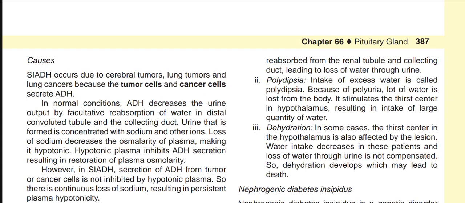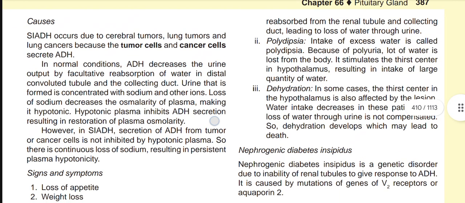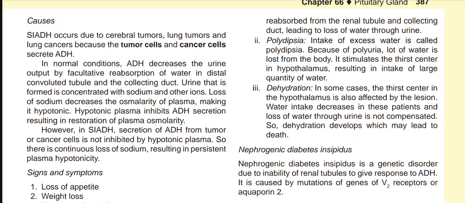SIAD occurs due to cerebral tumors, lung tumors, and lung cancers, because the tumor cells and the cancer cells secrete ADH. In normal condition, ADH decreases the urine output by facultative reabsorption of water in the distal convoluted tubule and the collecting duct. But the urine that is formed is in a concentrated form with sodium and other ions. Loss of sodium decreases the osmolarity of plasma, making it hypotonic. And hypotonic plasma inhibits ADH secretion, resulting in the restoration of plasma osmolarity.